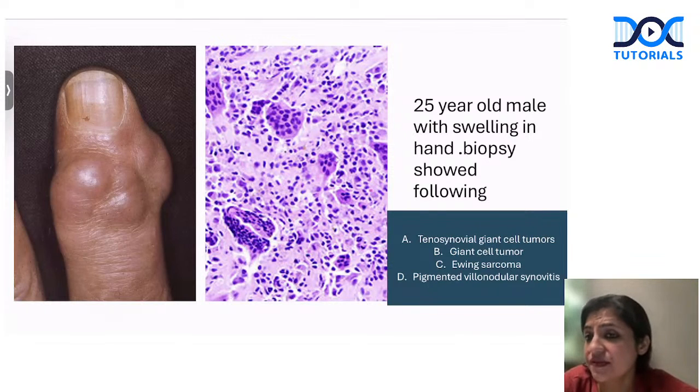Sometimes they give you this finger like this, and they show you that there are a lot of giant cells in the finger like this.